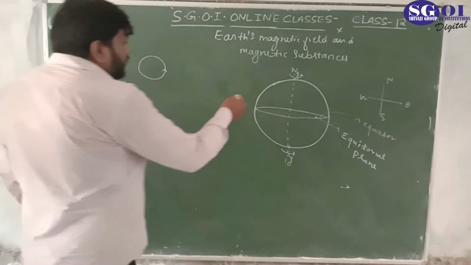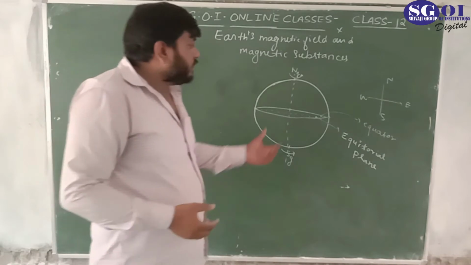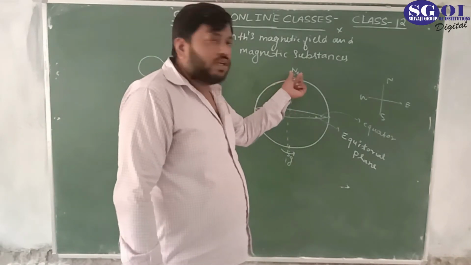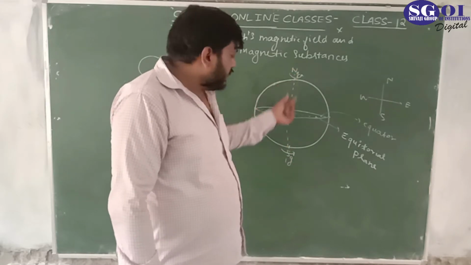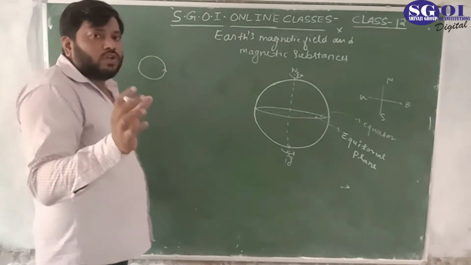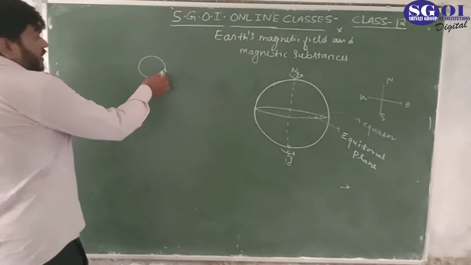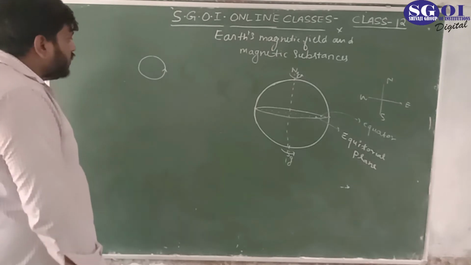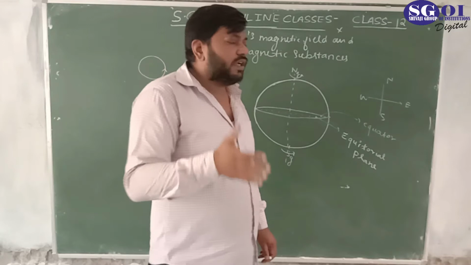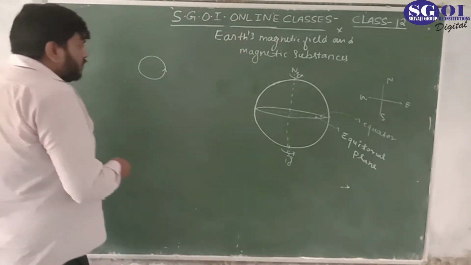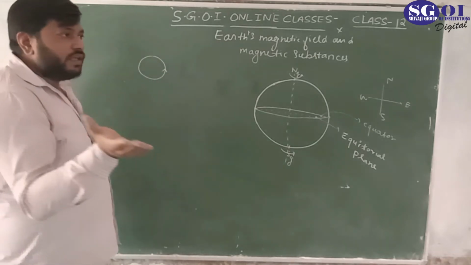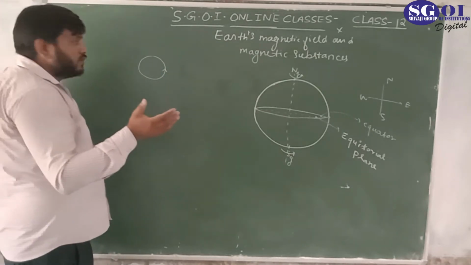Now we are talking about magnetic poles, not geographical poles, because there are north and south geographical poles. Now we are going to talk about the magnetic poles. Let's say this is a current flowing; we can find out the direction of the magnetic field by placing our right hand.